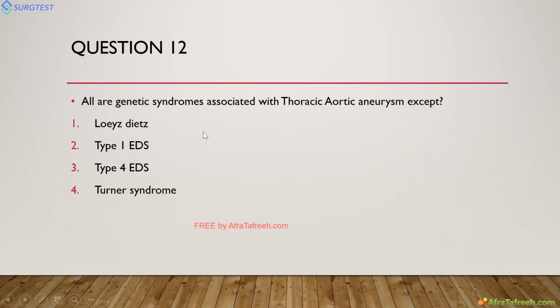Next question: all of the following genetic syndromes are associated with thoracic aortic aneurysm except. There was a mixed response for this. This also we will discuss. The answer for this question is type 1 Ehlers-Danlos, which we'll discuss in the upcoming slides.